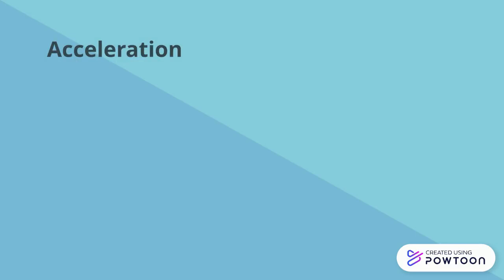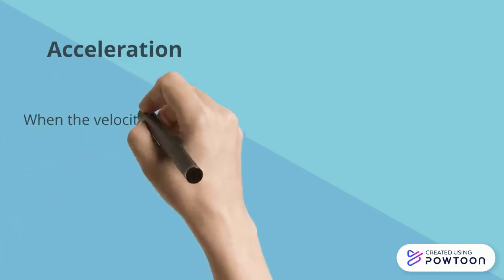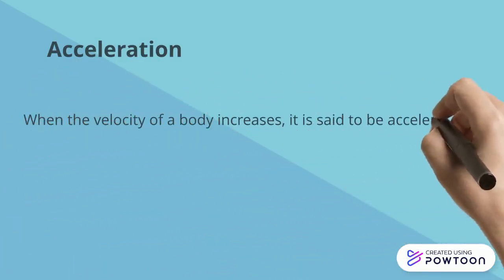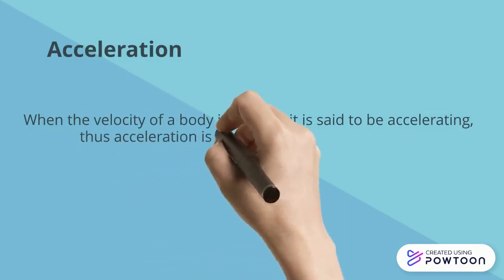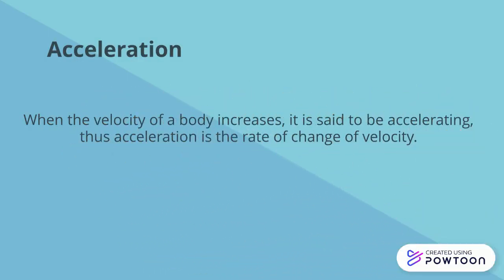Acceleration. When the velocity of a body increases, it is said to be accelerating. Thus, acceleration is the rate of change of velocity. The formula for acceleration is A equals V2 minus V1 all over T, and it is measured in meters per second squared.